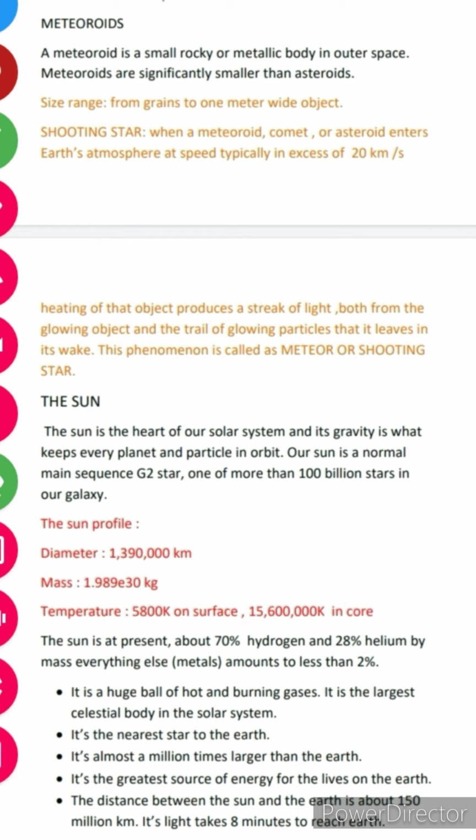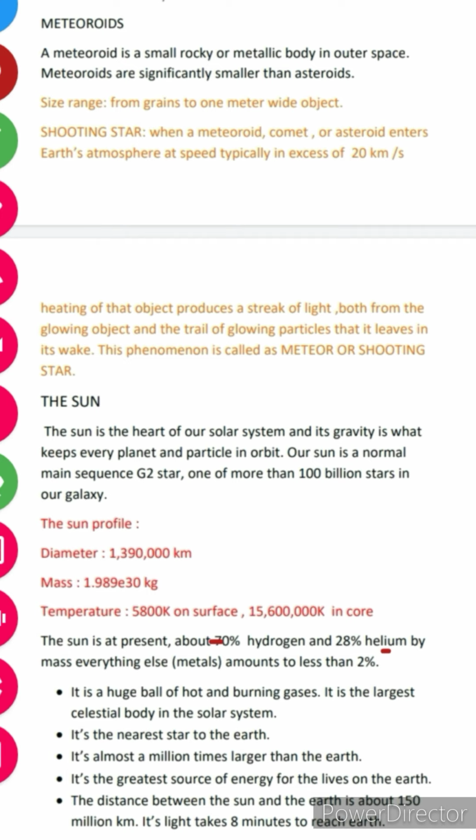The sun is at present about 70% hydrogen and 28% helium. By mass, everything else amounts to less than 2%. Here, everything else means the metals, all the metals which are present in the sun. So the sun is having 70% hydrogen and 28% helium.